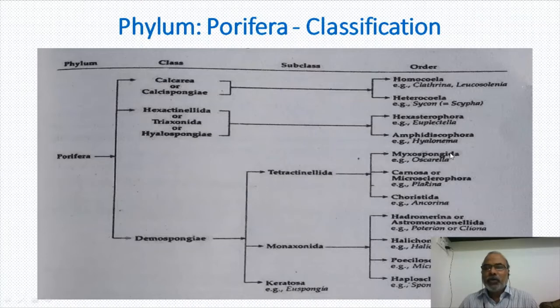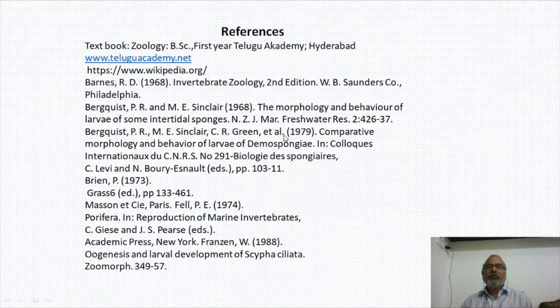Tetractinellida, Myxospongida, and then Carnosa, and then Choristida. And Monoxonida is having Hadromerina, and what is the next one? Halichondrina, and Poecilosclerina, Haplosclerina, with the examples.